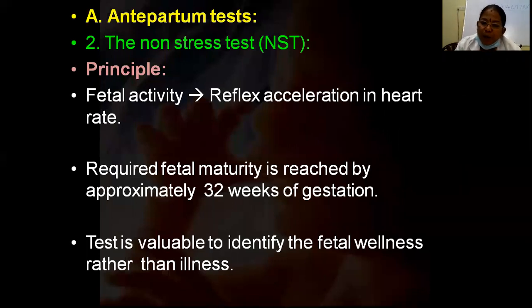Once fetal maturity is reached, the autonomic nervous system is developed by 32 weeks of gestation. If NST is reactive, we are sure that the fetus is well. So this is the test which tells us about fetal wellness rather than fetal illness.